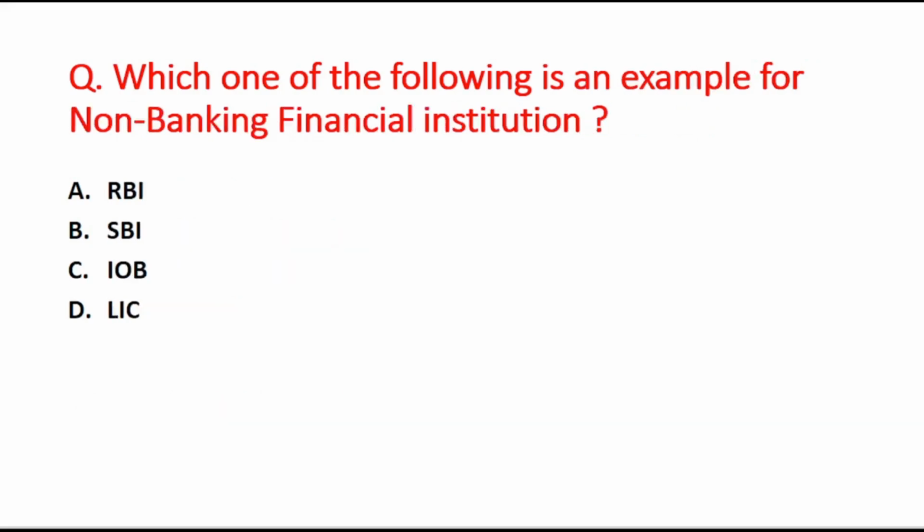Next is, which one of the following is an example for non-banking financial institution? A option is Reserve Bank of India, B is the SBI, C option is the Indian Overseas Bank, that is IOB, and the last is the LIC. So the right answer is option D, that is LIC, that is Life Insurance Corporation.